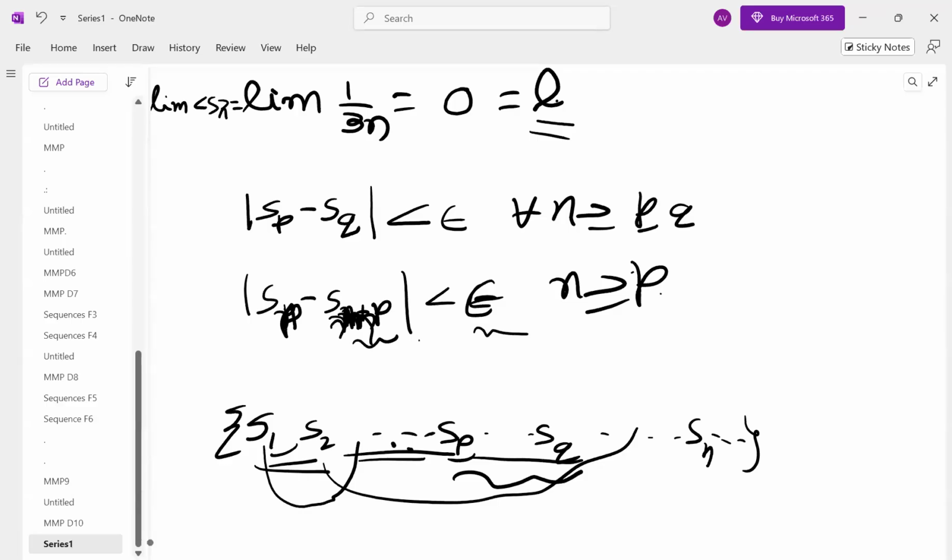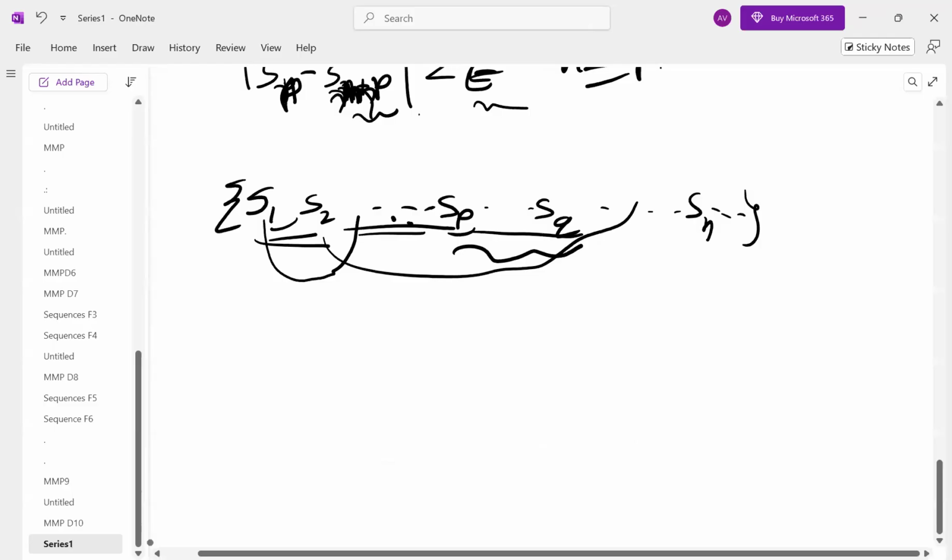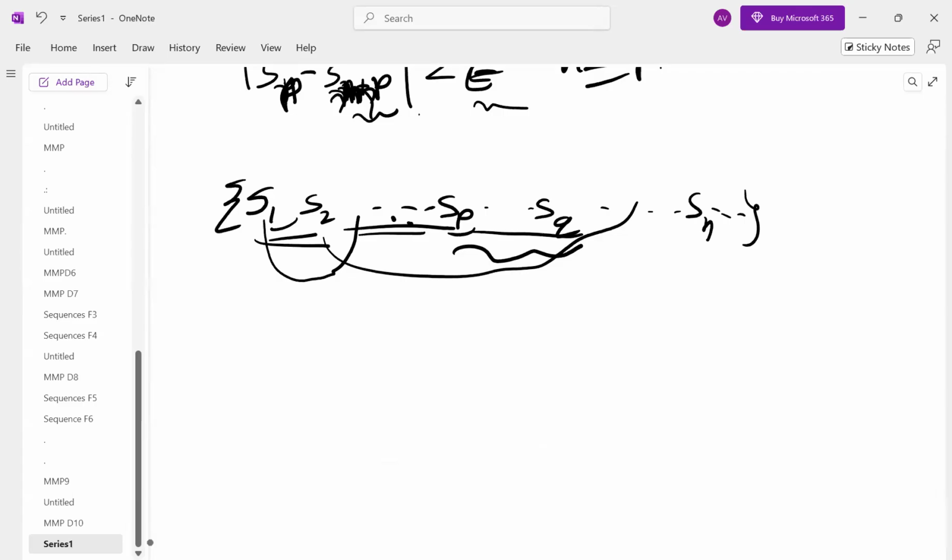Then how do we test whether the sequence is Cauchy sequence or not? Very happily I am saying it is Cauchy sequence like this. Definition is this. But given a question, how to identify whether the sequence is Cauchy sequence or not? For this we have a principle called Cauchy's convergence principle. How to test whether a sequence is Cauchy or not: a sequence is Cauchy sequence if and only if